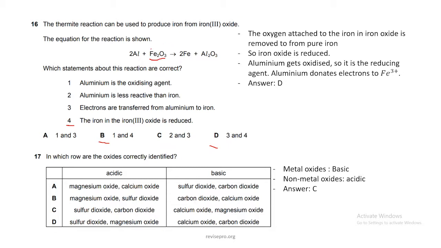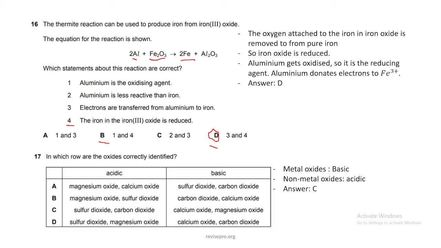So you can see that the iron in iron(III) oxide was previously bonded to an oxygen. Now it's not. So you know that iron oxide is reduced. That gives us option B or option D, as they contain statement 4. So is aluminum the oxidizing agent? Now, aluminum gets bonded to an oxygen. That means aluminum got oxidized. If aluminum got oxidized, it cannot be called the oxidizing agent, rather it is the reducing agent. So you know that option D is your answer.